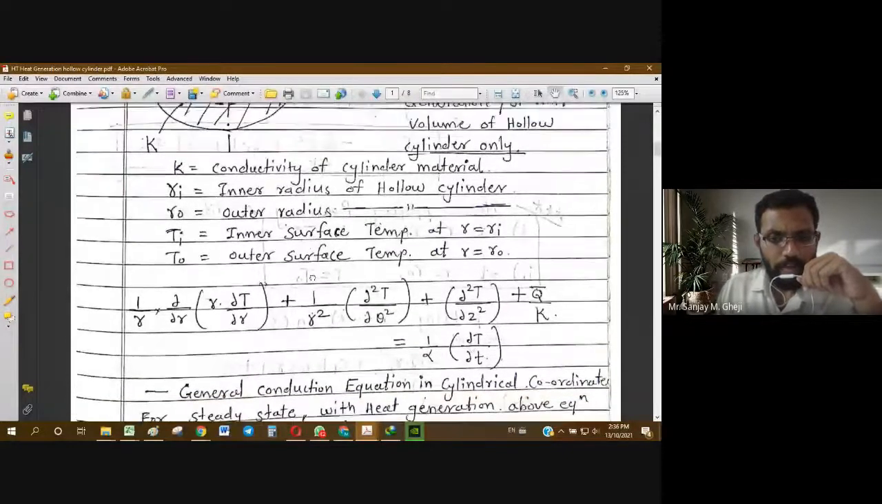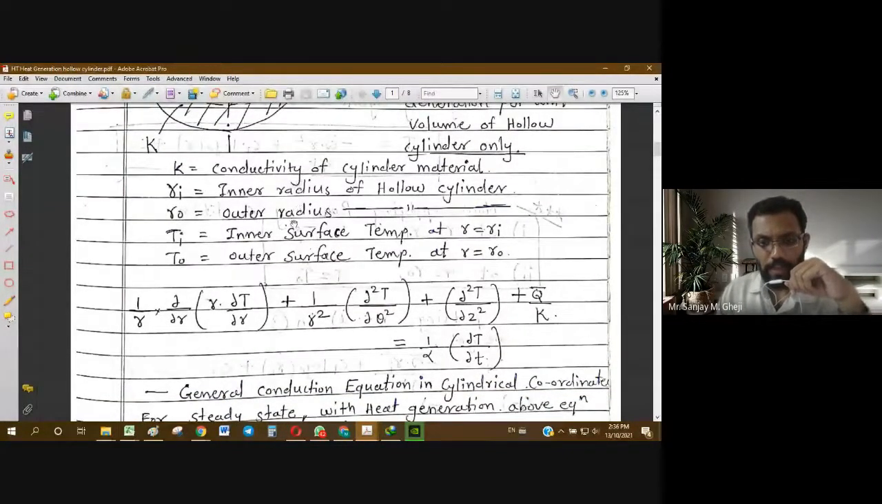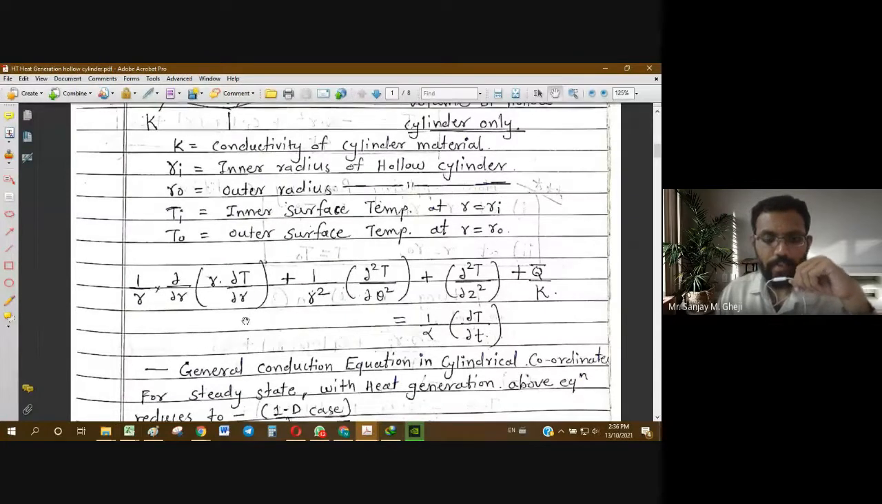Now, as this is a cylindrical geometry, we have to take the general equation from the cylindrical form. So it is 1 upon r ∂/∂r of (r ∂T/∂r) plus 1 upon r square ∂²T/∂θ² plus ∂²T/∂z² plus q bar by k equal to 1 upon alpha ∂T/∂t. So this represents the general case of heat diffusion equation or heat conduction equation. All three directions are considered.